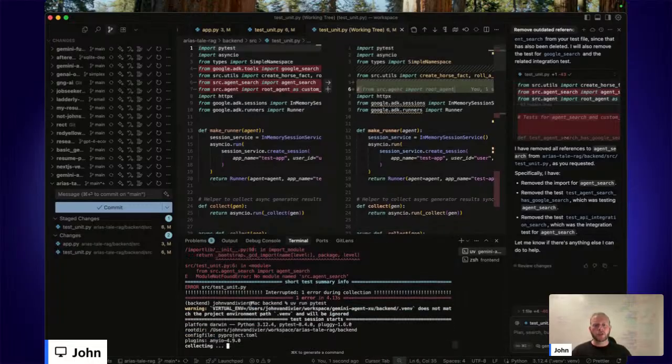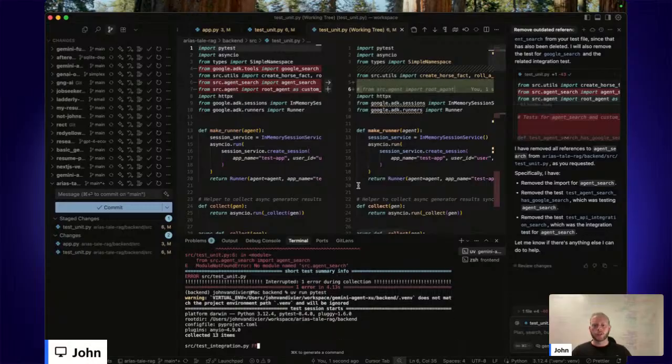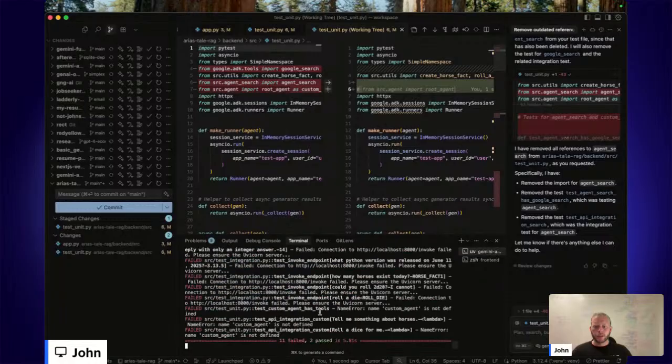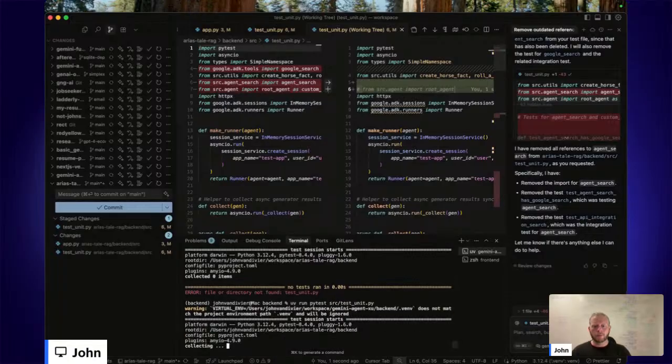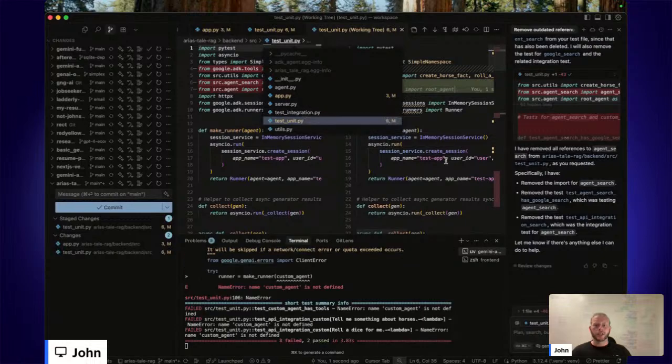I don't want to make this stream about unit testing, but in principle, I should actually test the new root agent. We get a bunch of failures, but they're coming from the integration test suite. So here I'll say test unit.py. So we'll specifically run source/test unit.py. We'll specifically run this one file. It's also trying to run the integration tests concurrently.